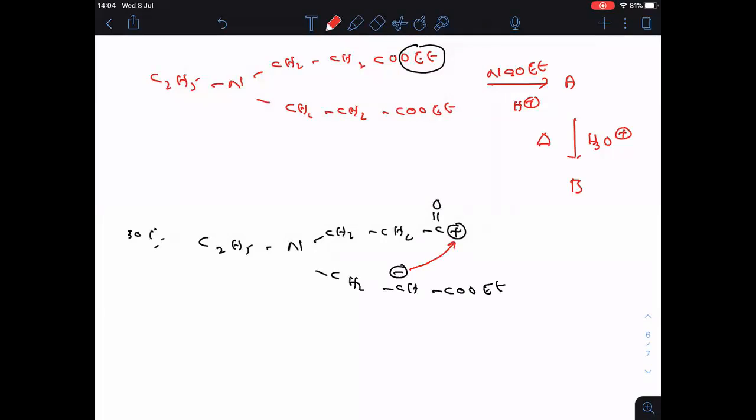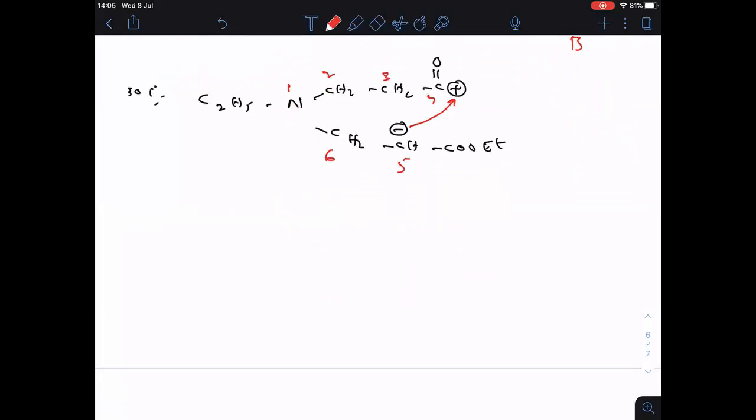To help you understand well, let me start numbering from nitrogen. Start numbering from the heteroatom, it will be easy. So 1, 2, 3, this is the fourth one, this is the fifth one, this is the sixth one. Followed everyone? Now we form the ring, including nitrogen, a 6-membered ring. Please don't forget, including nitrogen, 6-membered ring. For nitrogen, C2H5 is bonded.